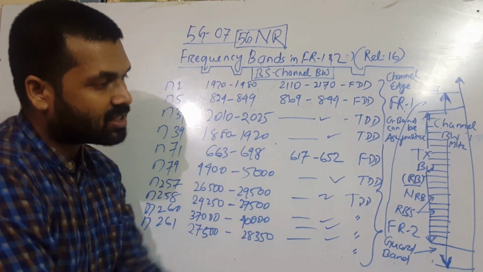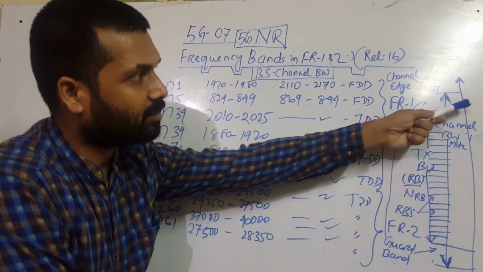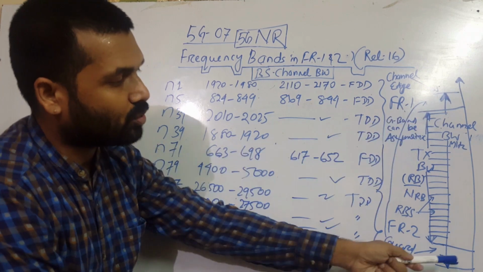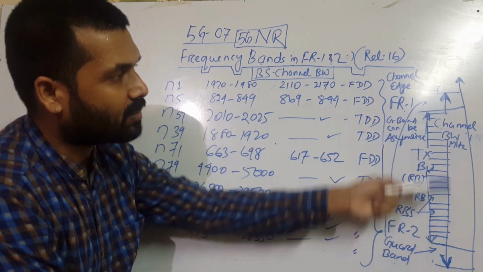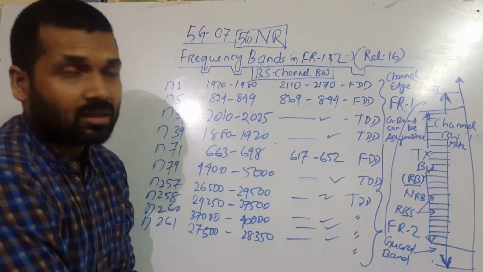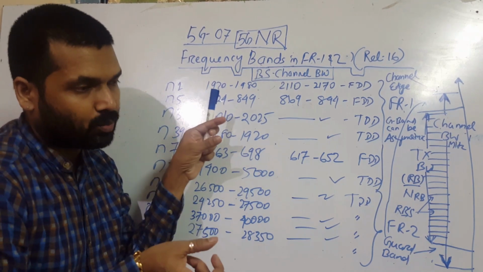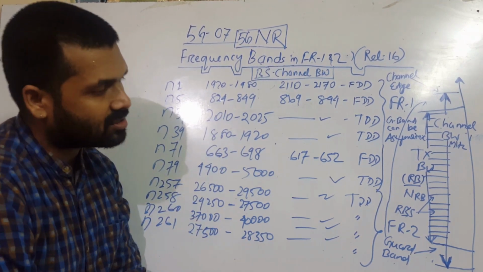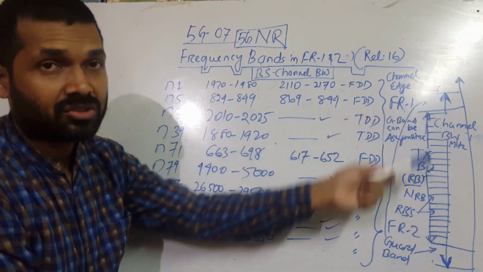The difference you can see here: this is the total channel bandwidth from this arrow to this arrow, and then our transmission bandwidth from this to this. So some frequency is left out here. We will use that for the guard band, to minimize interference. We use guard bands at both ends of the channel bandwidth.